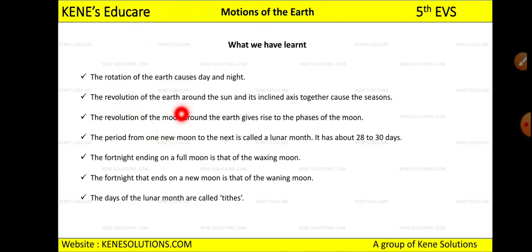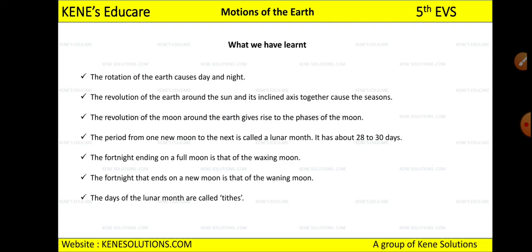If the earth will not rotate around its own axis or around the sun, then day and night will not occur. Okay, and the revolution of the earth around the sun and its inclined axis together cause the seasons. Why do we come across rainy season, then winter season, summer season? It is because of the revolution of the earth around the sun.